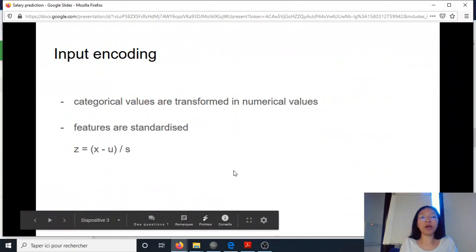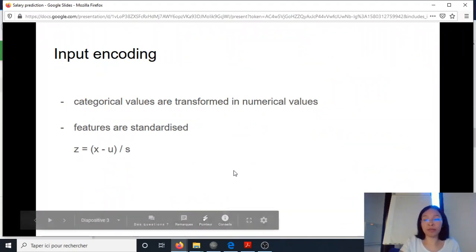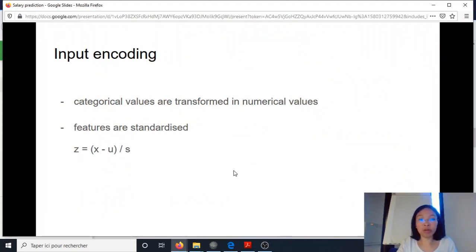So, neural networks need values between 0 and 1 for input. So first of all, we need to transform our categorical values into numerical values. For that, we used scikit-learn libraries. And also, we need to standardize our value. So for that, the goal is to have the mean, mu here equal to 0, and the variance S here equal to 1.